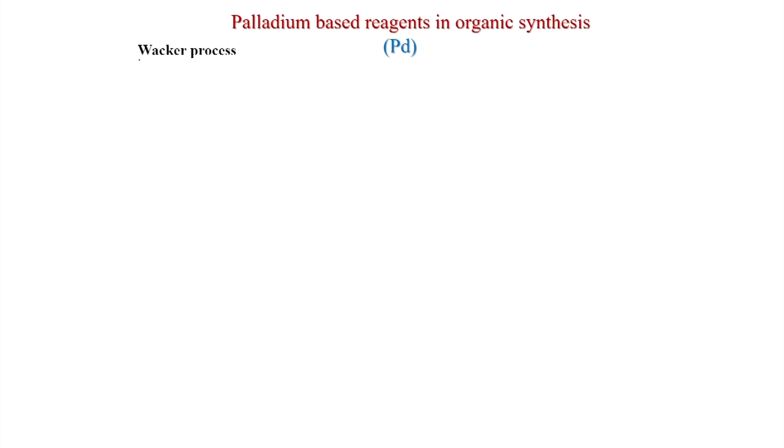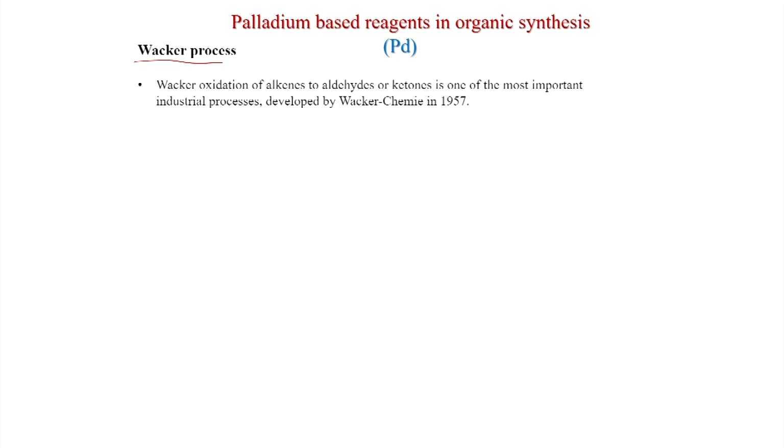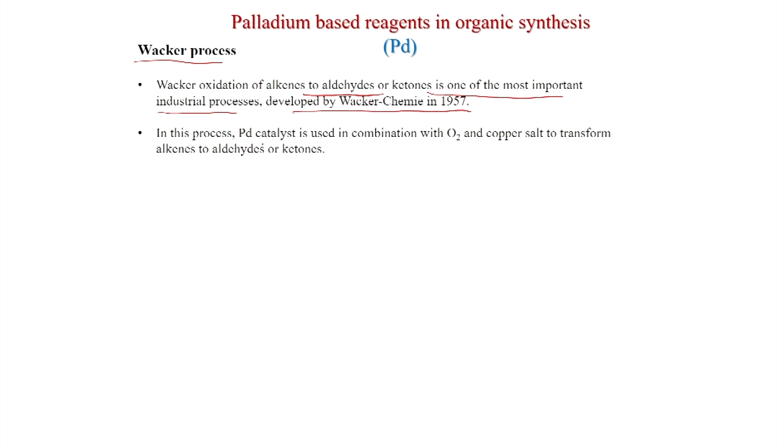The Wacker process we will discuss first, and Wacker is the name of a company. Wacker oxidation of alkenes to aldehydes or ketones is one of the most important industrial processes, developed by Wacker Chemie in 1957. In this process, a palladium catalyst is used in combination with oxygen and a copper salt to transform alkenes to aldehydes or ketones. That we will see depending on the Markovnikov and anti-Markovnikov addition.